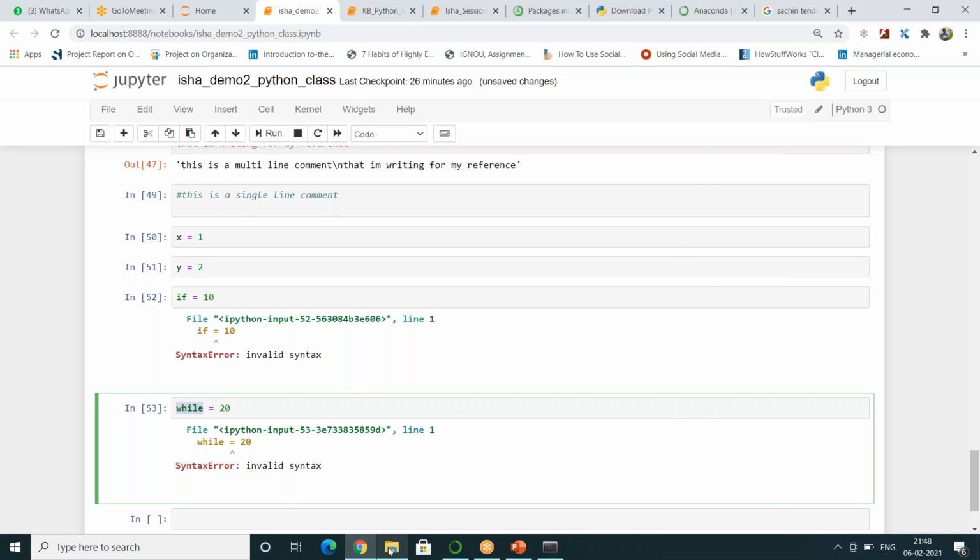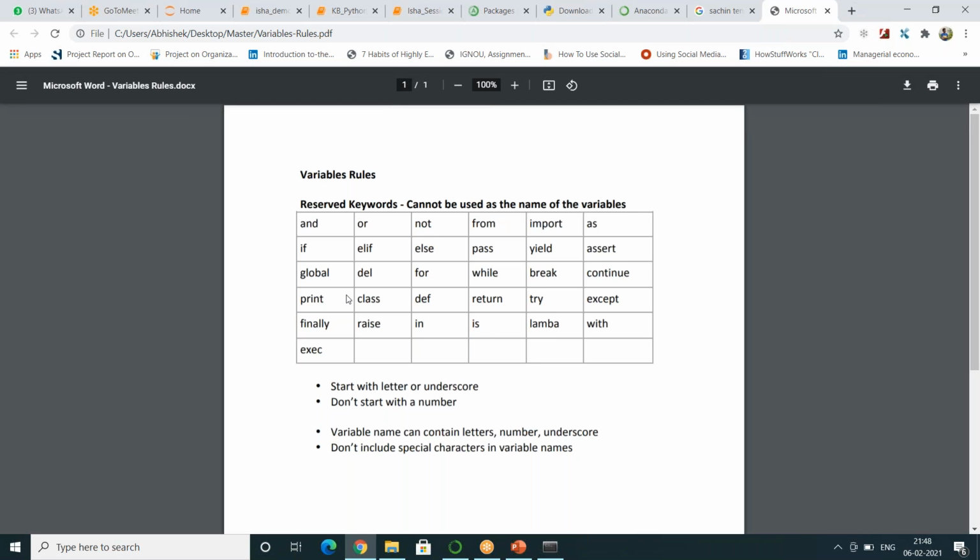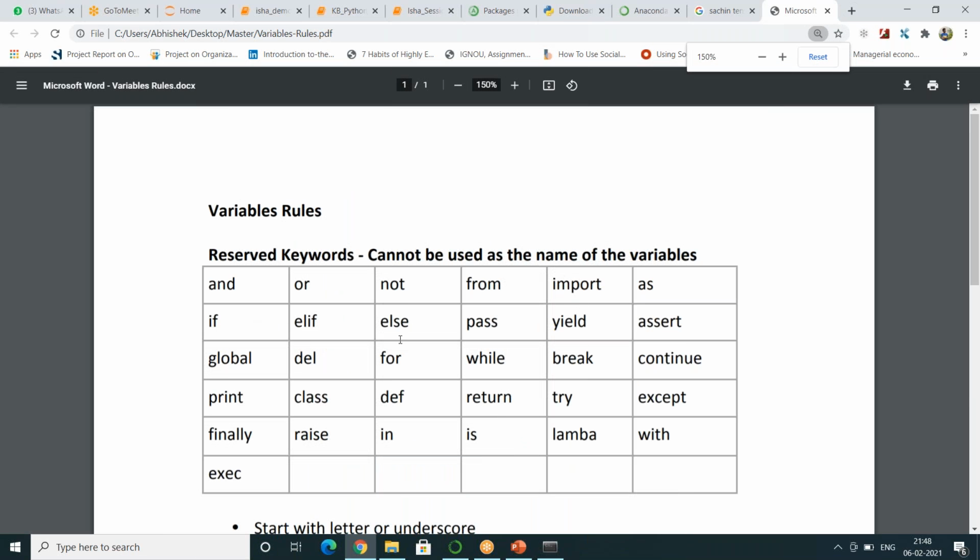So what are those keywords? Don't use these reserved keywords for naming. Don't write and is equal to something, or is equal to something, if is equal to something. Never use these names. Don't write print is equal to 100. So when you are defining any variable, don't consider these names.